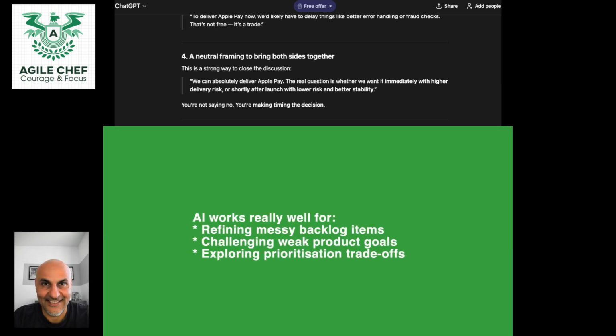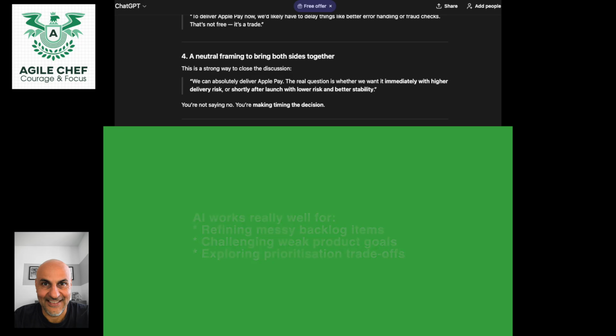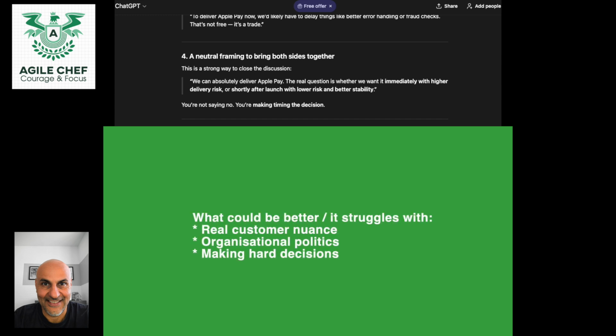What worked and what didn't work? So what did we learn today? AI works really well for refining messy backlog items. It does that really well. Challenging weak product goals, and I was really impressed by that, as we saw earlier. Exploring prioritization trade-offs, that probably, for me, was the hardest bit, and I found the responses and the explanation super useful.